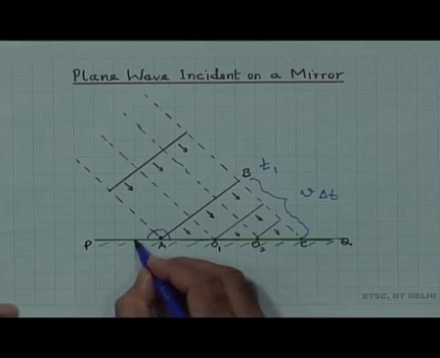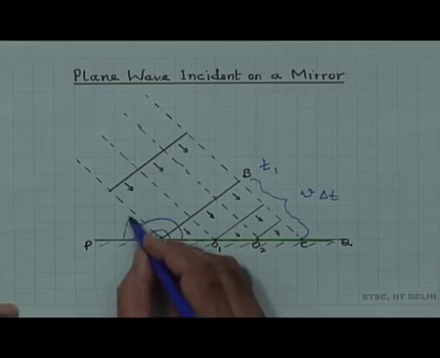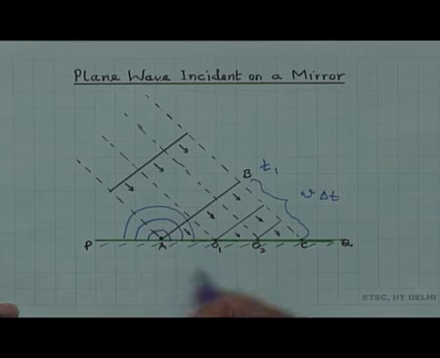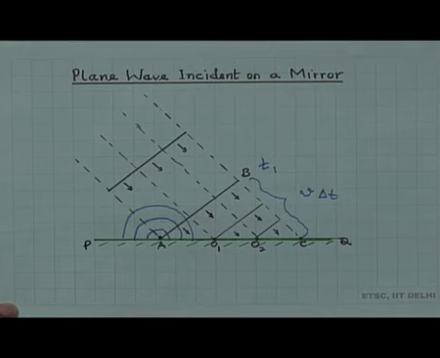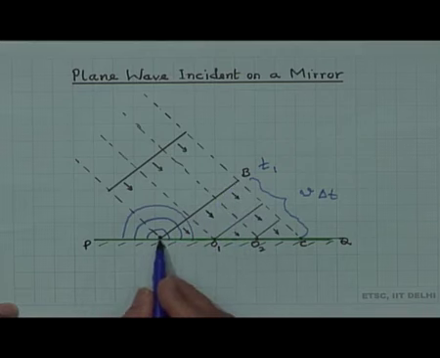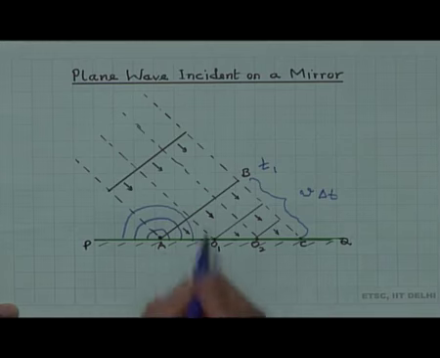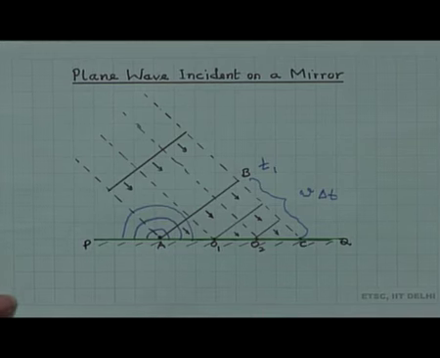So, the secondary wavelets will be emitted in this direction, and they will start propagating in this direction with increasing time. As this end approaches here, the wavefront which has already reached here creates secondary wavelets, and they start propagating coming out in this direction, because this is a reflector.